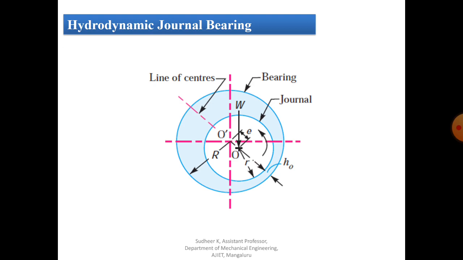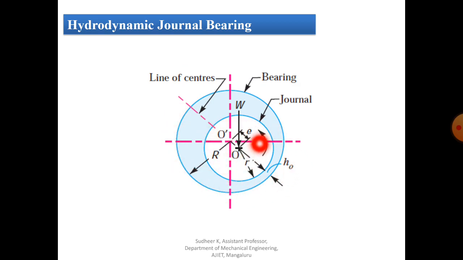That is the first type of bearing based on lubrication mechanism. In this bearing, we use thick film lubrication. Between the journal and the bearing surface, we provide a thick film of lubricant.